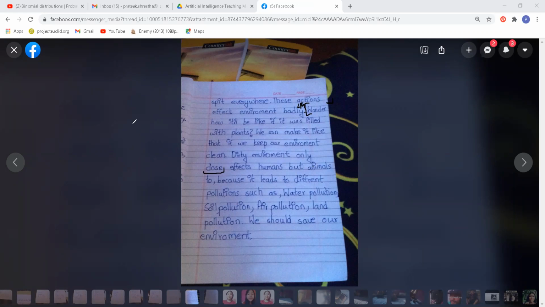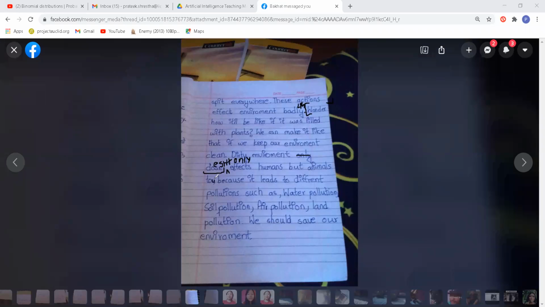A dirty environment doesn't only, it should be doesn't only. Okay, I understand now. Doesn't only affect. So this "only" should not be here, it should be here. So, doesn't only affect humans, does not only affect humans, but animals too.